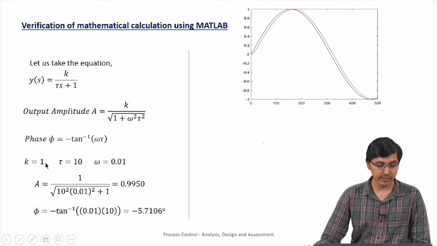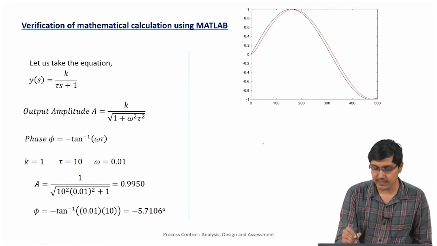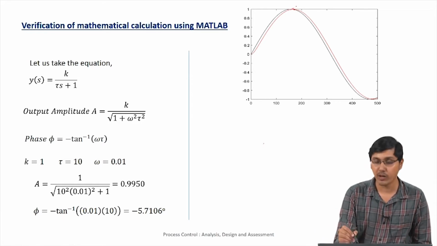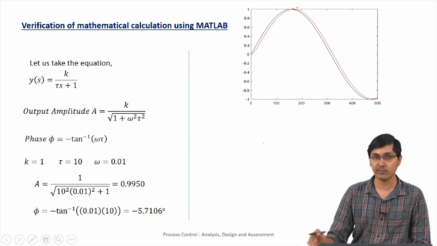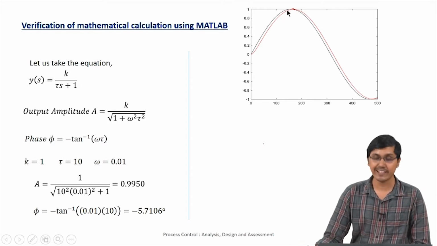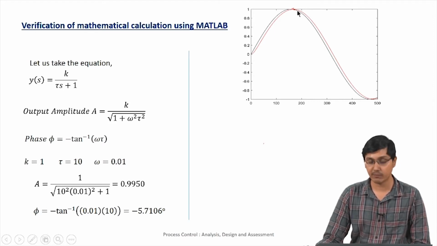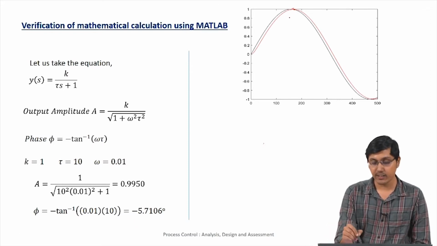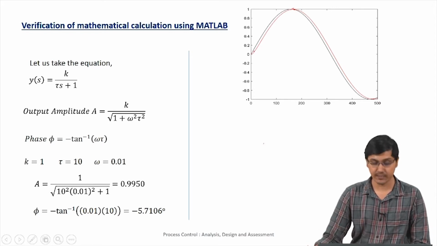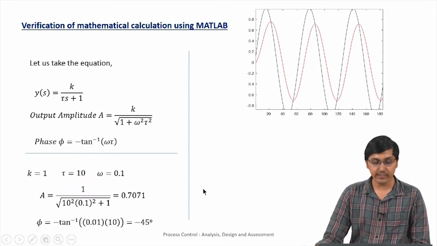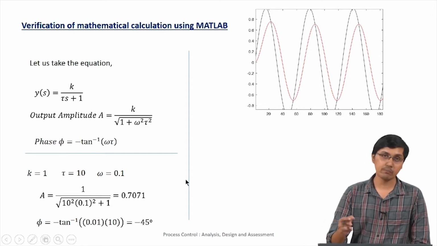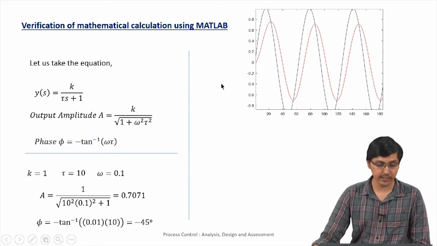If you substitute all these values into this particular equation, a becomes 0.99, and this red line is actually reaching about 0.99, which we cannot see exactly from the graph, but we can see it's close to 1, the maximum amplitude of the sine wave represented by the red line. And phi is minus 5 degrees, and we can try to measure the time period and confirm that this is also minus 5 degrees.